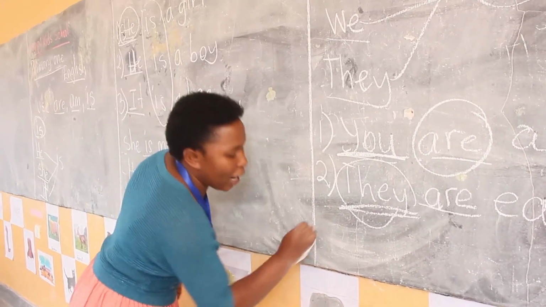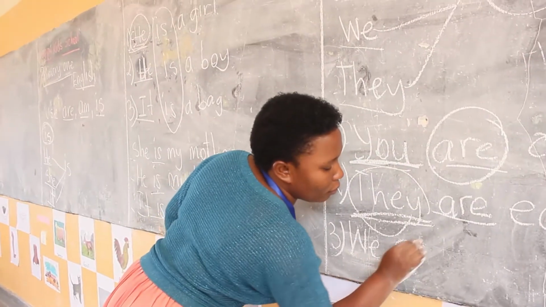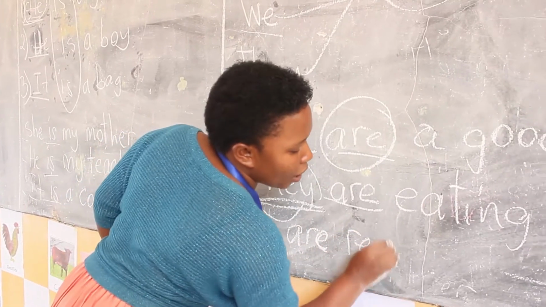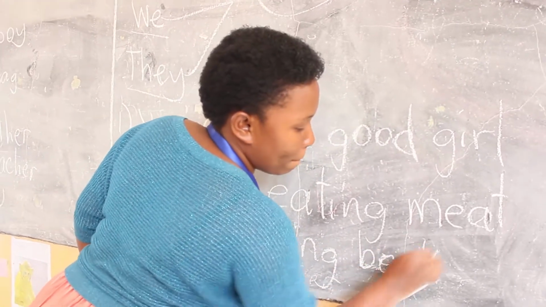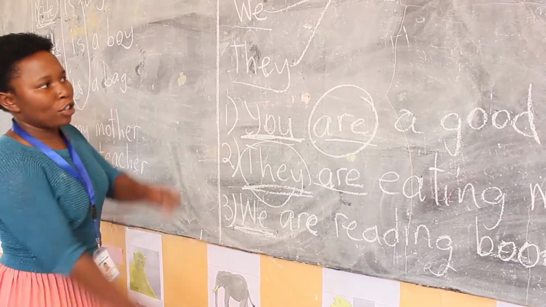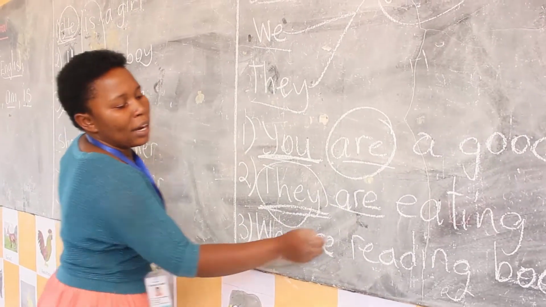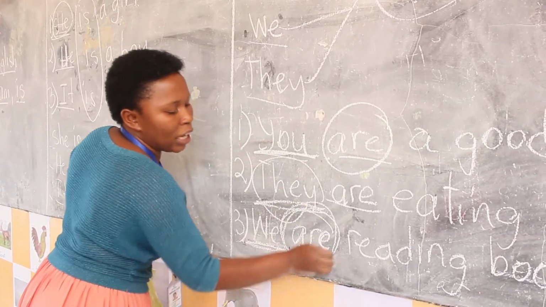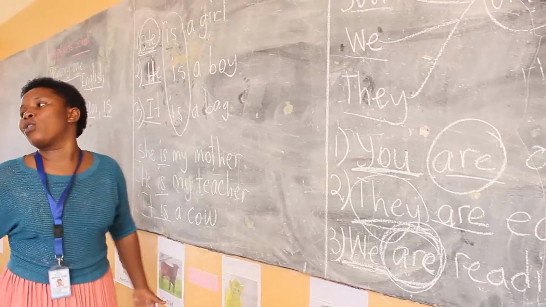Another example here. We are reading books. Okay, here we have we. I told you that when we have we, we use are. Very good. We are reading books. We have we here, that's why we are putting are. Are you getting this? Okay, I want you to give me your own example.